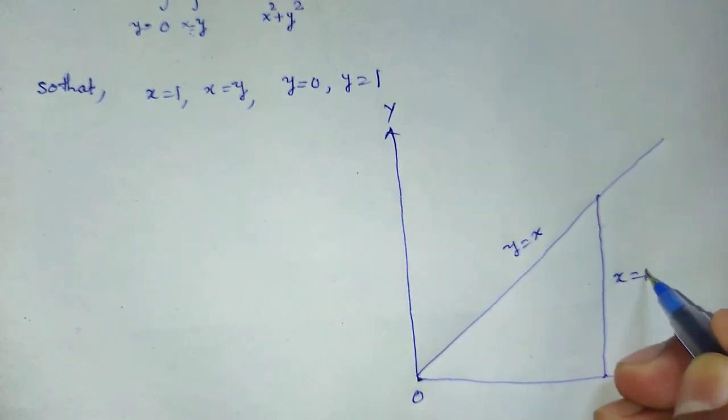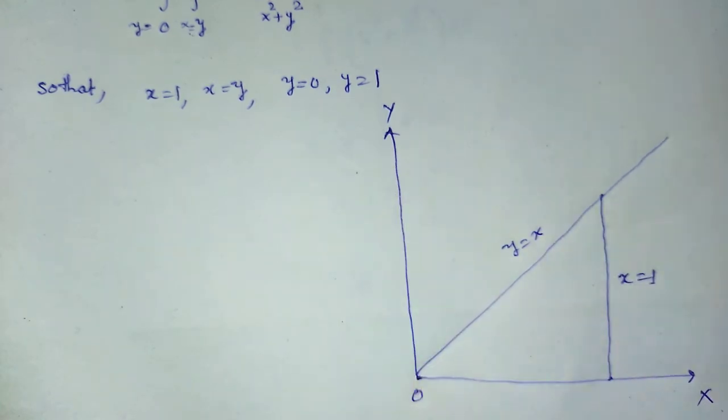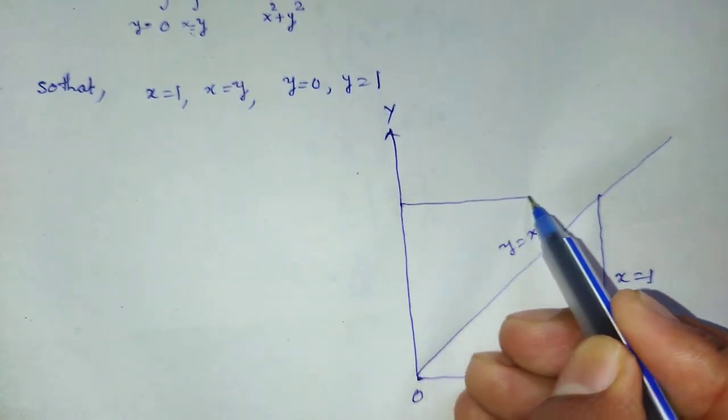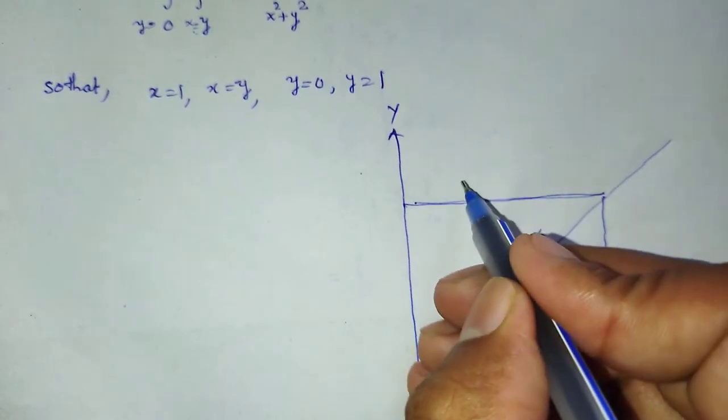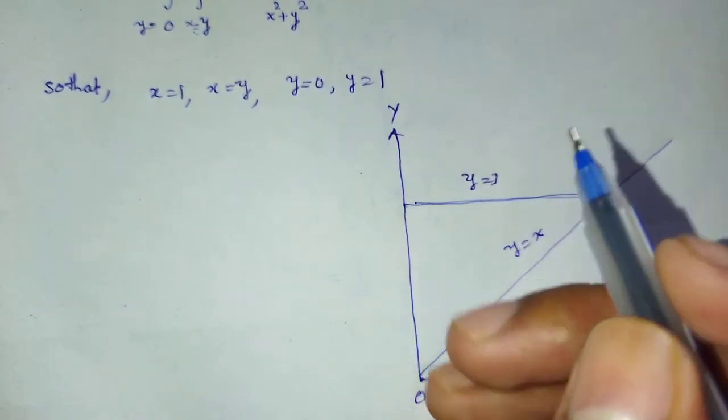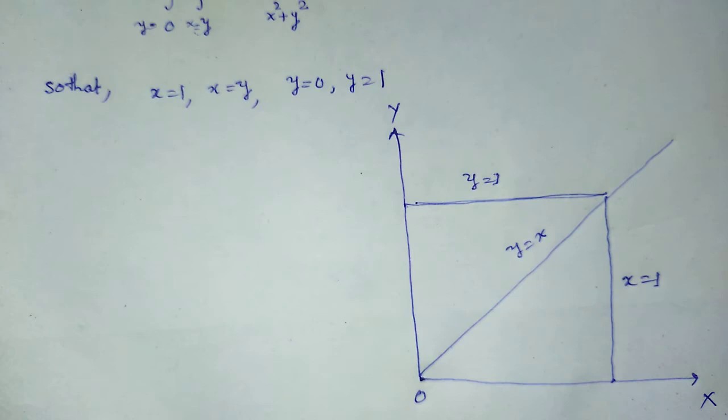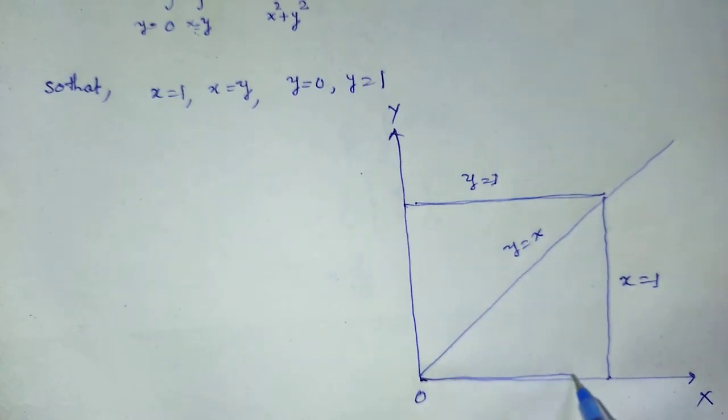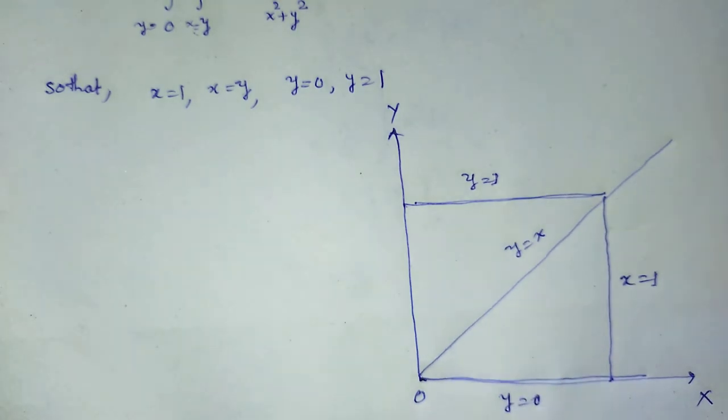Also y is equal to 1 is that line, and y is equal to 0 is the x axis.